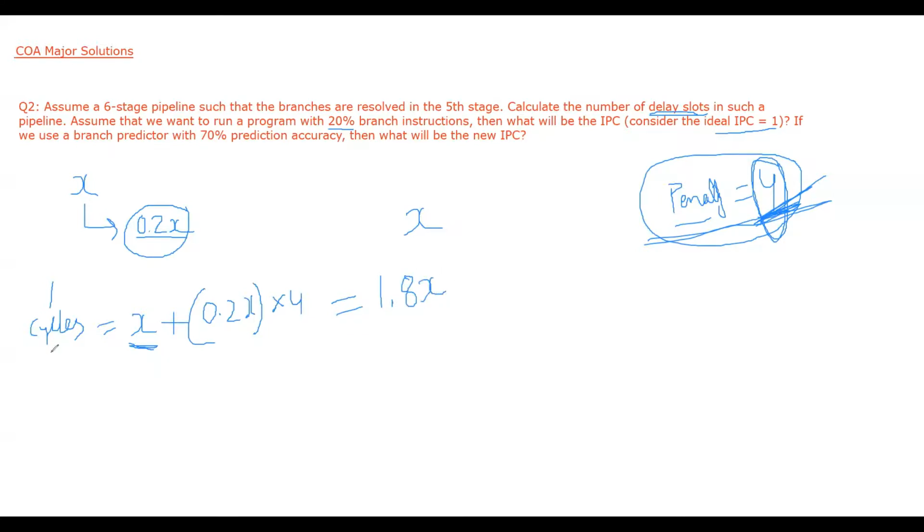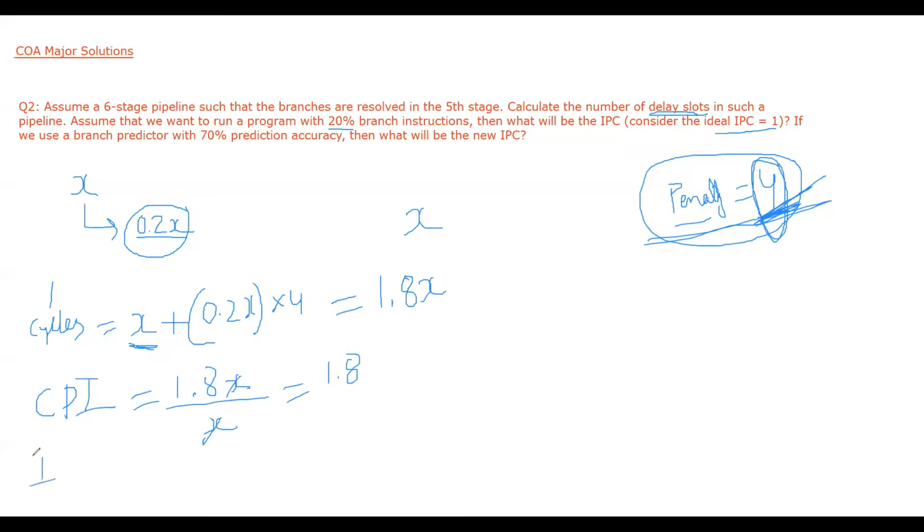So the number of cycles required to execute how many instructions? X instructions. So the number of cycles required to execute one instruction, or we can say CPI, will be equal to 1.8x divided by x. So x and x will cancel, so it will be 1.8.